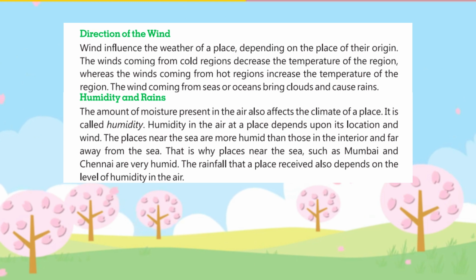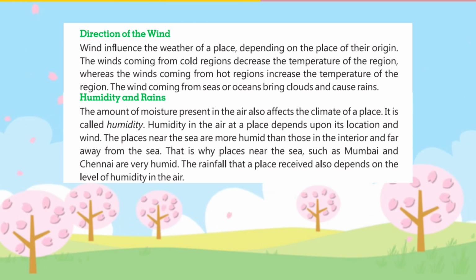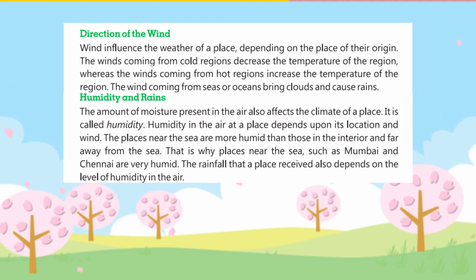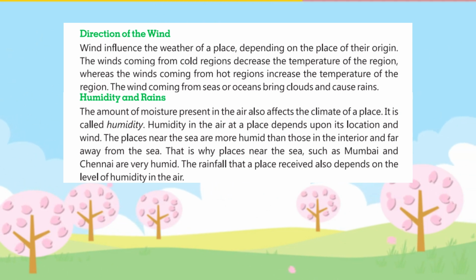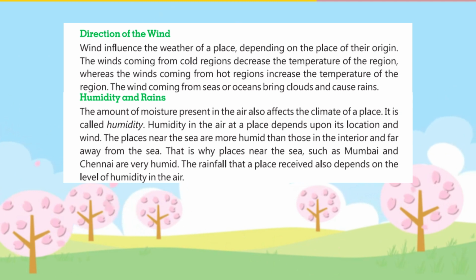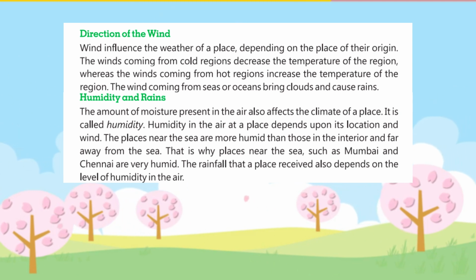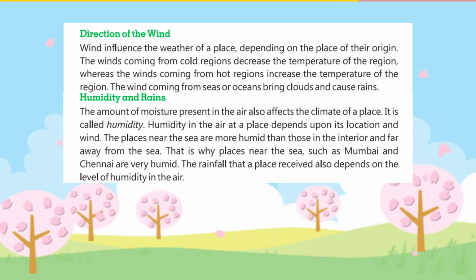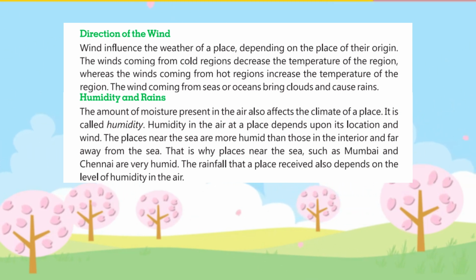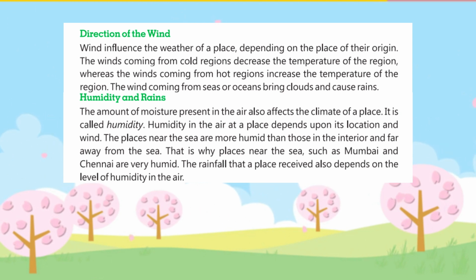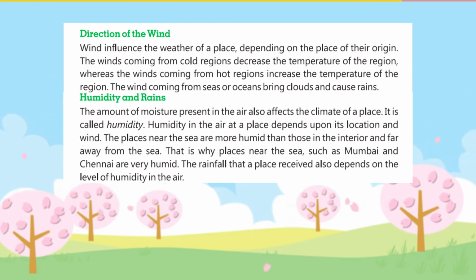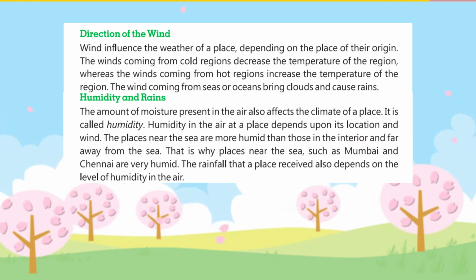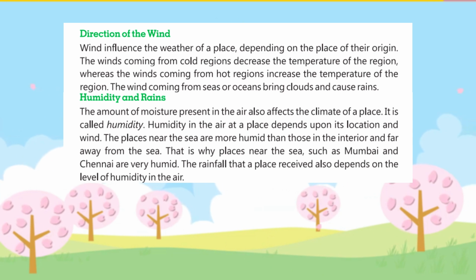Humidity and rains. The amount of moisture present in the air also affects the climate of a place. It is called humidity. Humidity in the air at a place depends upon its location and wind. The places near the sea are more humid than those in the interior and far away from the sea. That is why places near the sea, such as Mumbai and Chennai, are very humid. The rainfall that a place receives also depends on the level of humidity in the air.